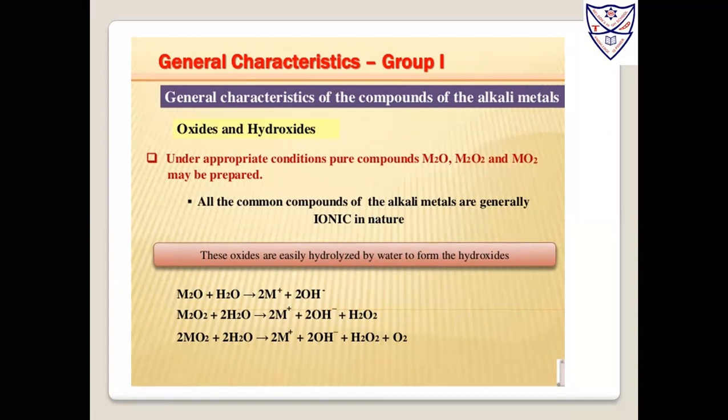Okay. So they have examples: M2O plus water gives M plus 2OH minus. M2O2 plus water gives M plus 2OH minus plus H2O2. MO2 plus water gives M plus 2OH minus plus H2O2 plus O2. So these are the compounds formed.